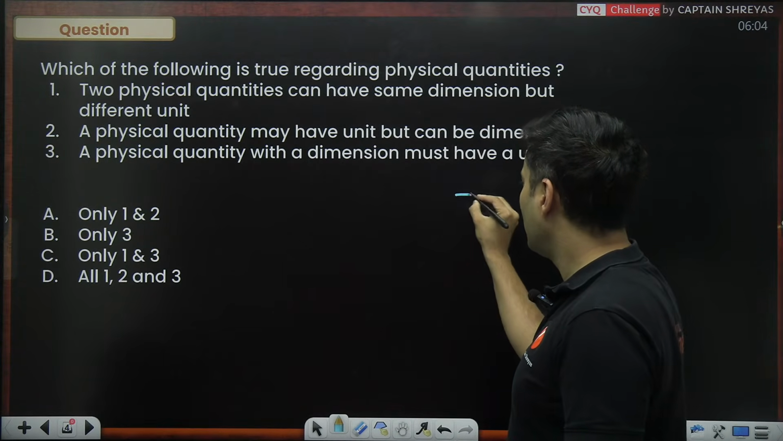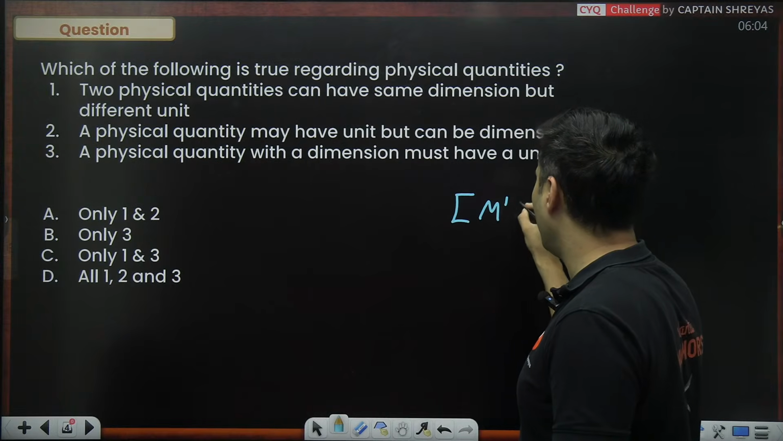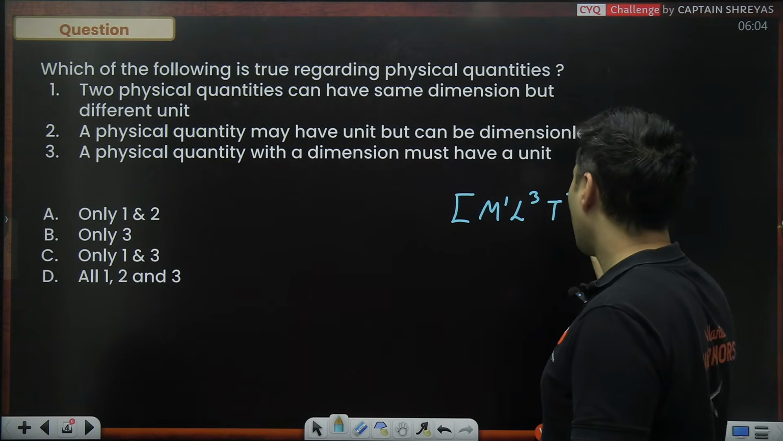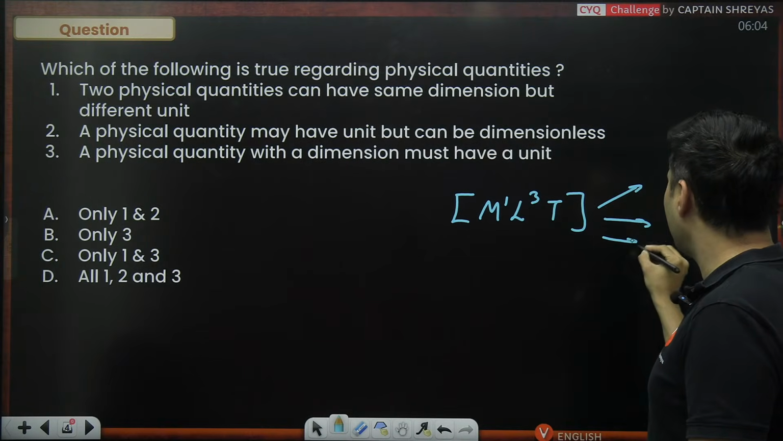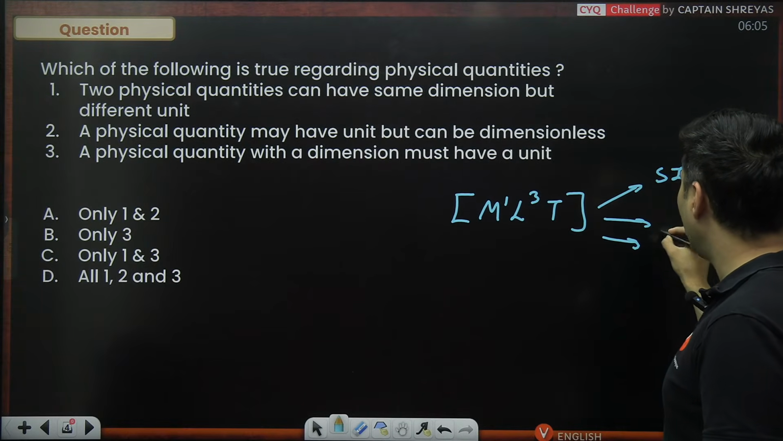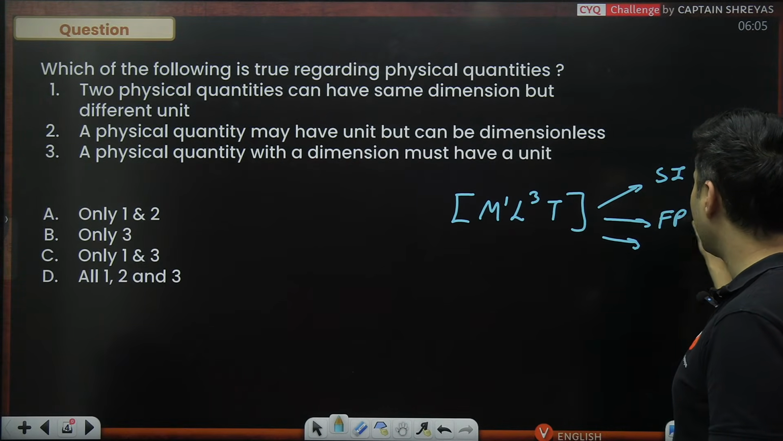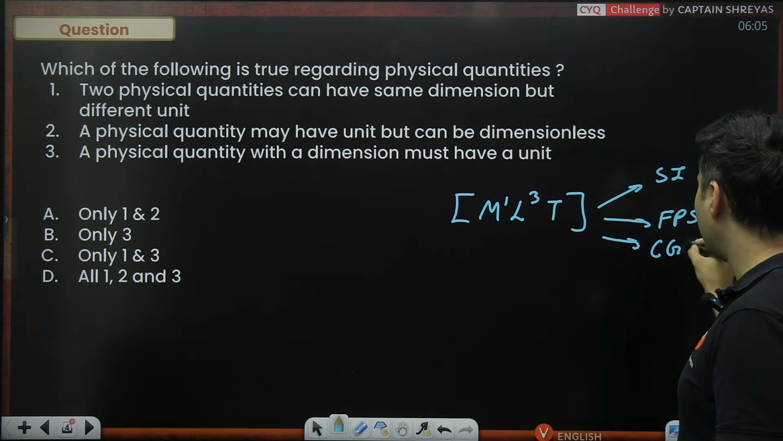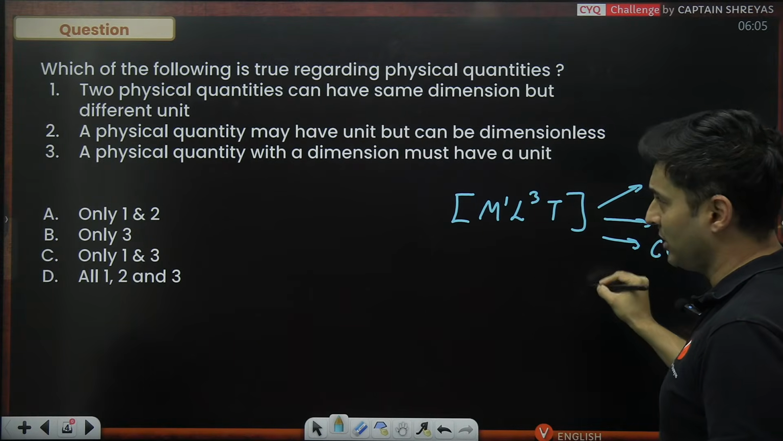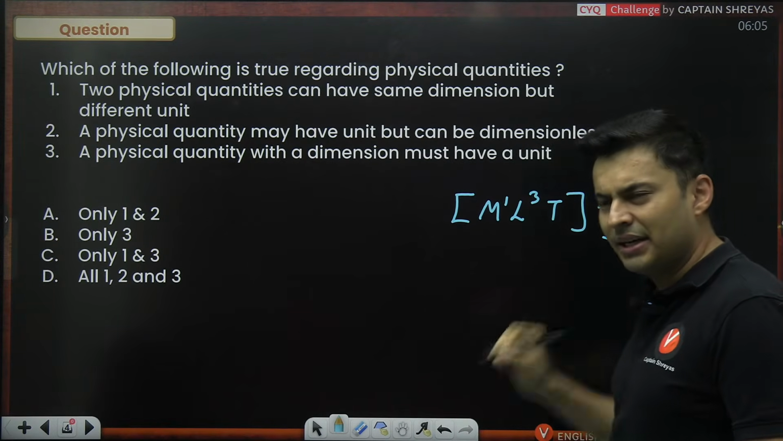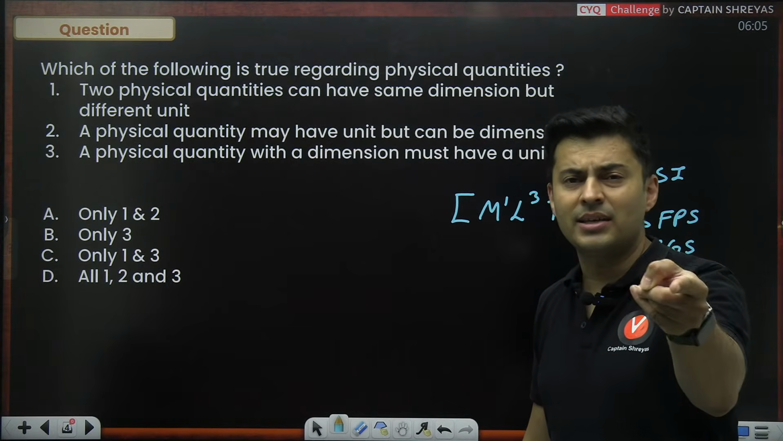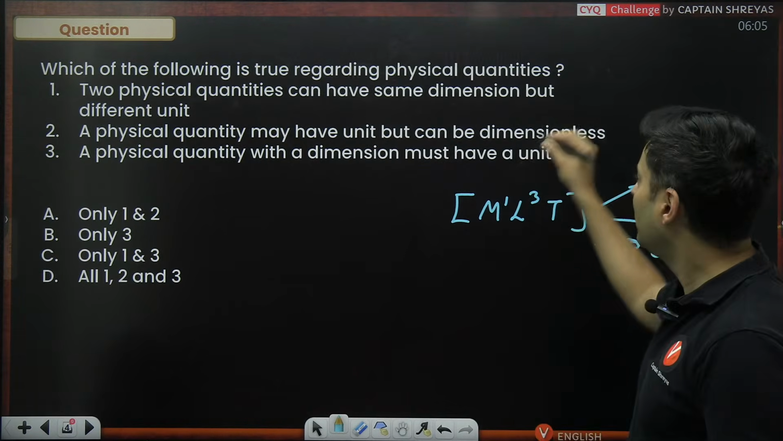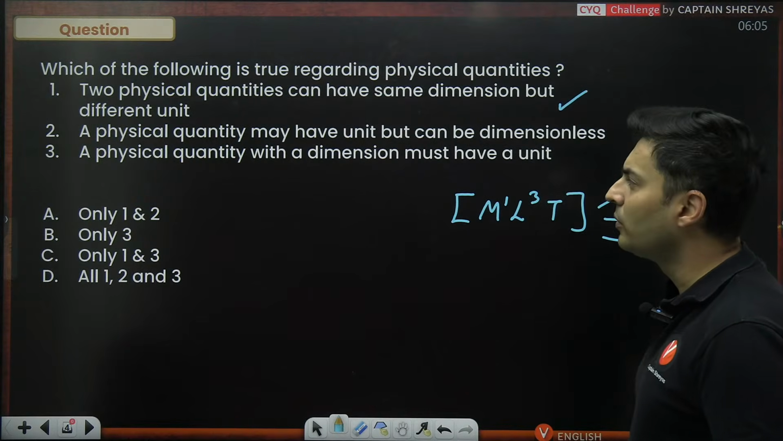Just imagine something having dimension M raised to 1, L cube, T. Okay, something is there. The unit can be something else, something else, something else. One is SI unit, one is British foot pound second system, one is CGS system. So multiple units are possible even if the quantity is the same, like meters per second for speed, physical quantity, kilometers per hour, centimeters per minute, whatever. So this is definitely true.